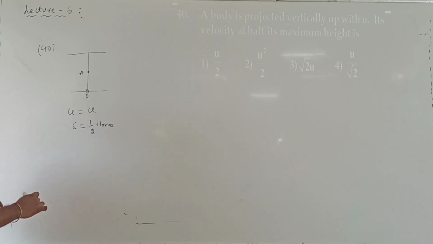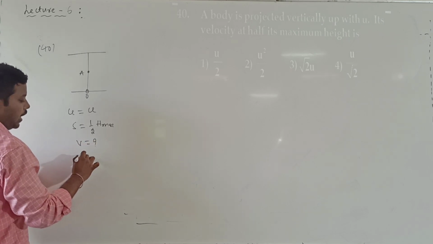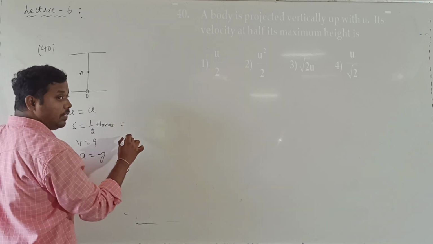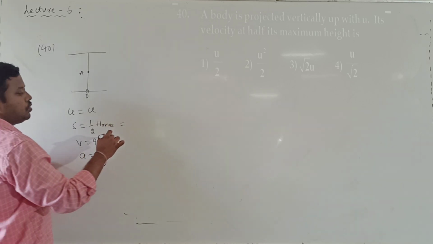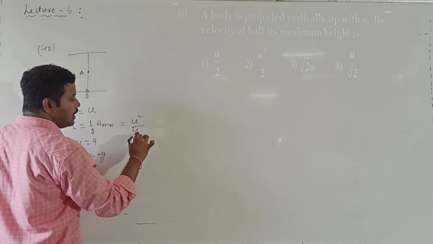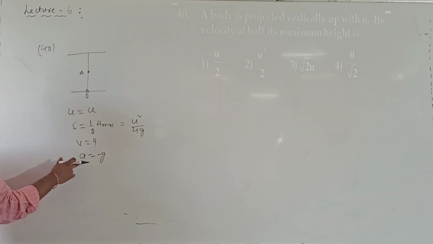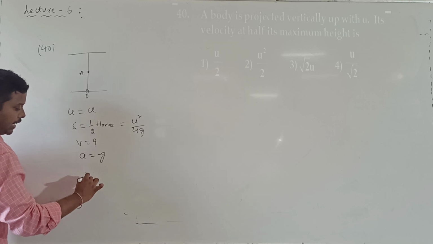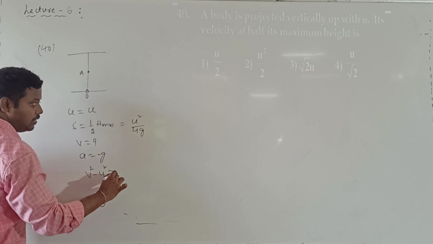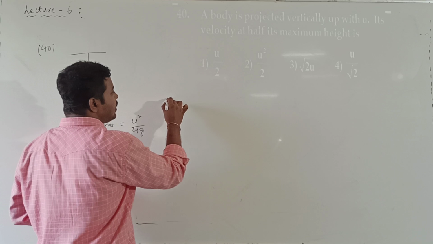Now what are they asking us to calculate? They are asking us to calculate the final velocity value. And what about the acceleration value? Minus g. Can I substitute the h max formula? How much is the h max formula? U square by 2g. Then u square by 2 into 2g. So what will be the answer? 4g. So I know the initial velocity, distance, and acceleration. I want to calculate the final velocity. So the final velocity will be given by the formula v square minus u square is equal to how much? 2 into a into s. So what is the value of v square?